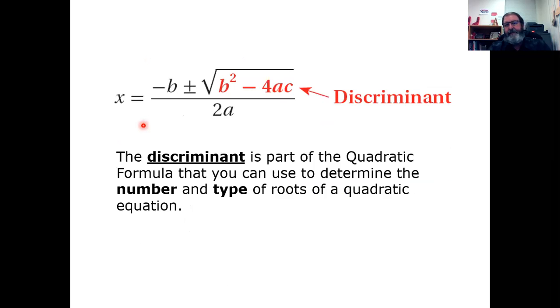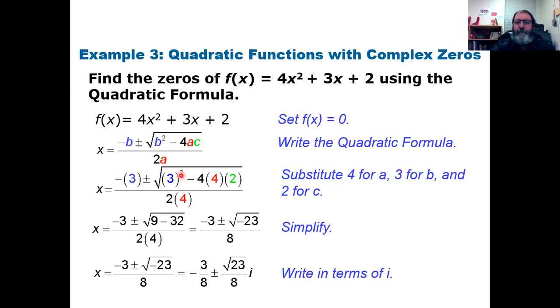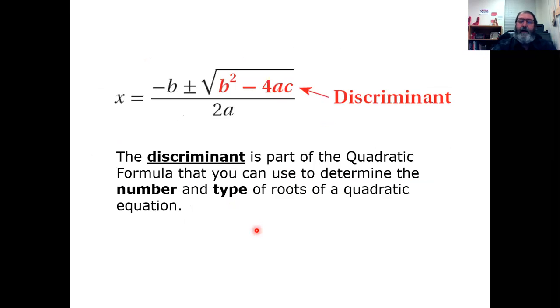All right, let's talk about the discriminant. In fact, I'm going to go back a moment. Remember when we were doing this part, the b squared minus 4ac, and we got this number, -23? And we've done that on the other 2 examples as well. Well, that part right there, which in the last example was that negative 23, is called the discriminant. So we mentioned this at the beginning as one of our learning goals. So you definitely want to know what the discriminant is.